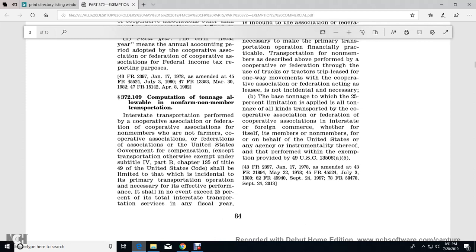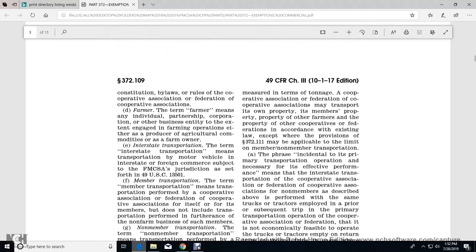Alright, 372.109, Computation of the tonnage allowable to non-farmer and non-member transportation. Interstate transportation performed by a cooperative association or federation of cooperative associations for non-members who are not farmers, or for the United States government, for compensation, except for transportation otherwise exempt from Title 49, Subtitle IV, Part B, Chapter 135 of Title 49 U.S. Code, shall be limited to incidental to the primary transportation operation necessary for its effective performance, and shall in no event exceed 25% of the total interstate transportation service in a fiscal year, measured in terms of tonnage.